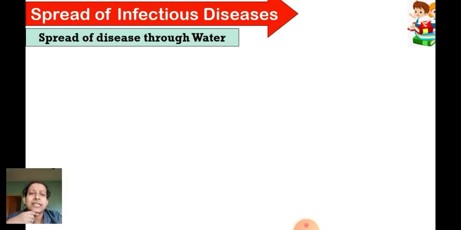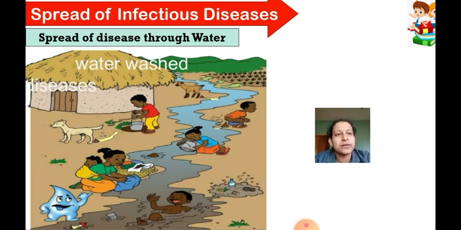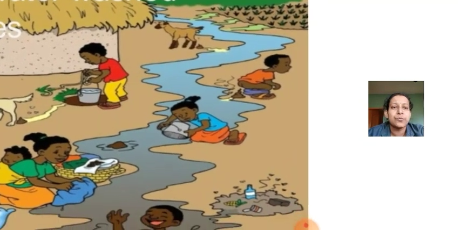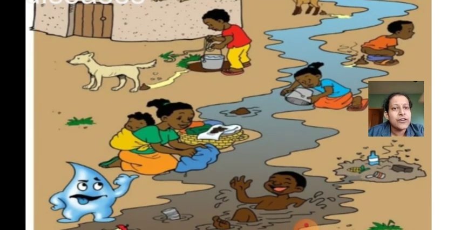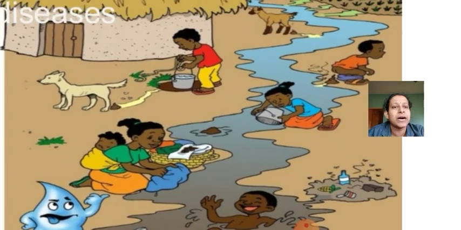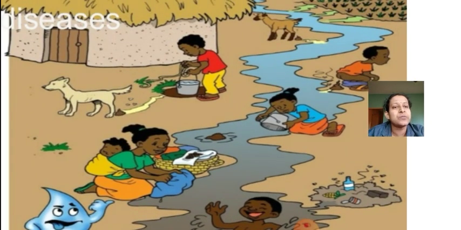Fine. Now let's study the diseases which are spread through water, how water can also spread diseases. You can see a scene over here. There are so many dirty things going on here. You can see one dog has defecated, and that might enter the river which is flowing along this village. Another lady is washing her clothes. A boy is having a bath there. And the same water is being taken by that girl, maybe for drinking, or for washing clothes or utensils at home.